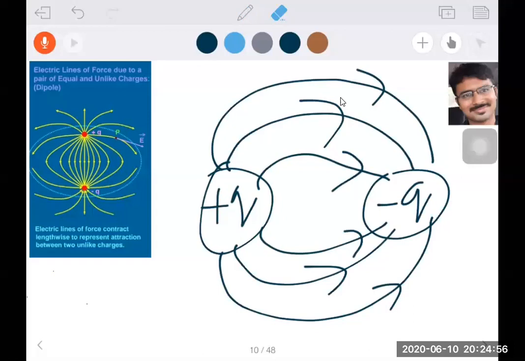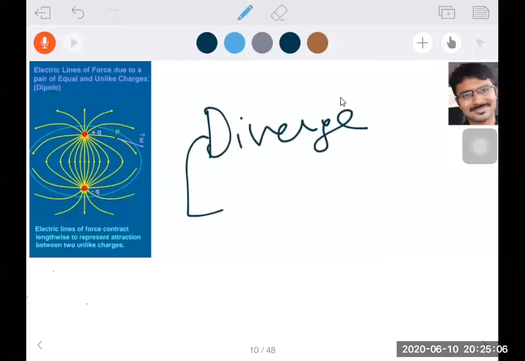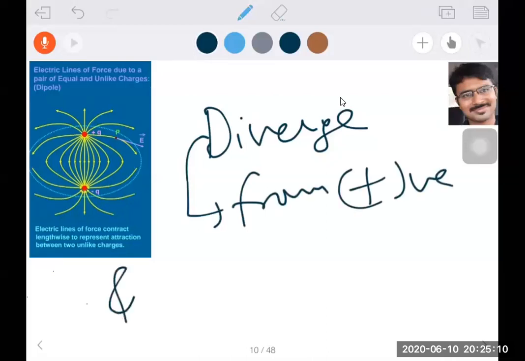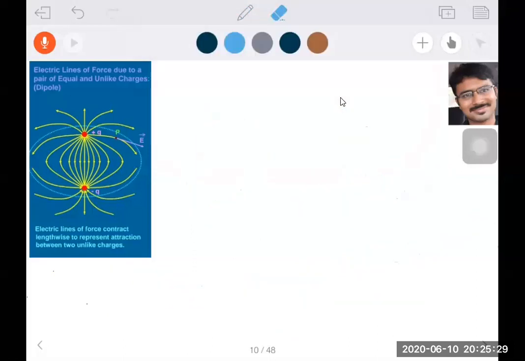Electric field lines diverge from positive charge and converge towards negative charge. So they are moving away from positive and coming towards negative. That is the information we got.